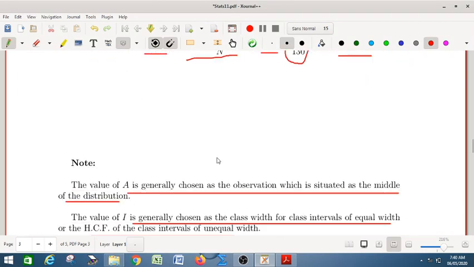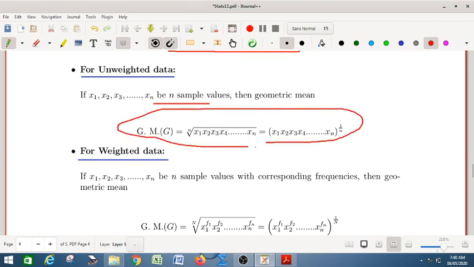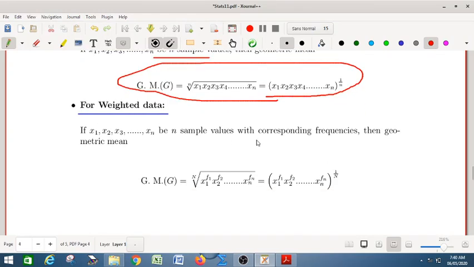This is very helpful. So now go to the geometric mean for unweighted data, that is for simple series. Geometric mean is given by the nth root of x1, x2, ..., xn. For weighted data, there are some frequencies, so it will be given by x1 to the power f1, x2 to the power f2, ..., xn to the power fn, whole to the power 1 by N, where capital N is the sum of the frequencies, summation fi. This gives you the idea of the geometric mean for weighted values.